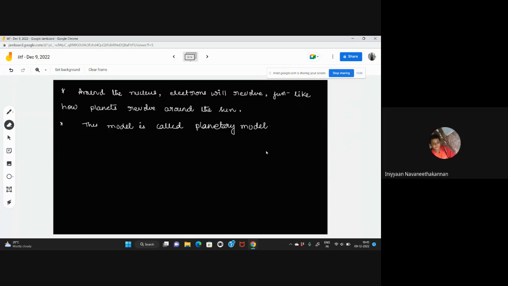Sir, what about electrons? Do they pass or not? No, because the positive charge will obviously attract them. Electrons don't affect alpha particles because electrons are negatively charged particles. Okay, sir.